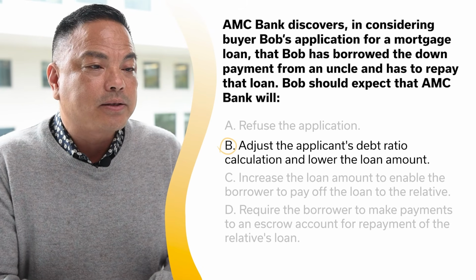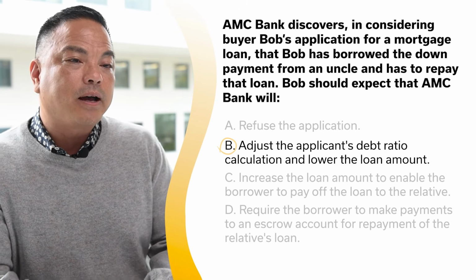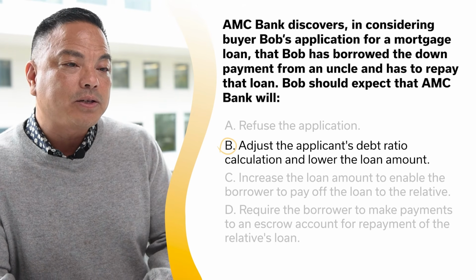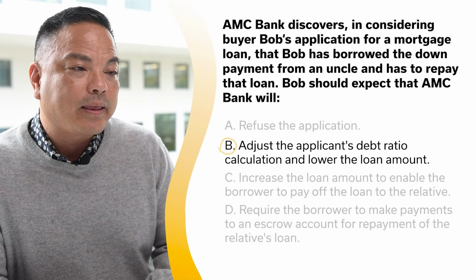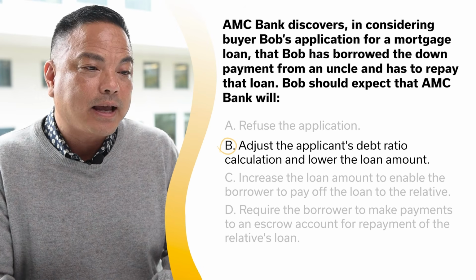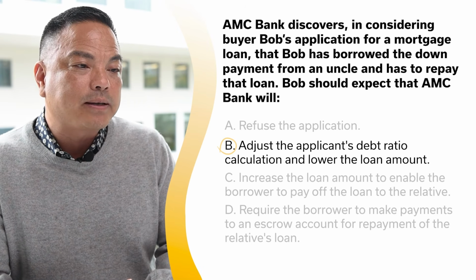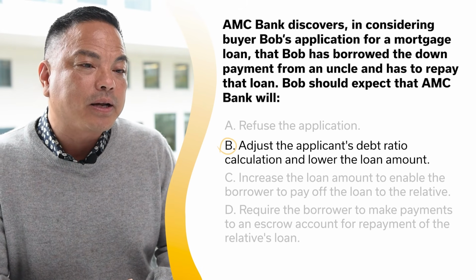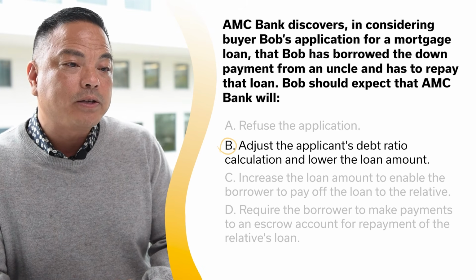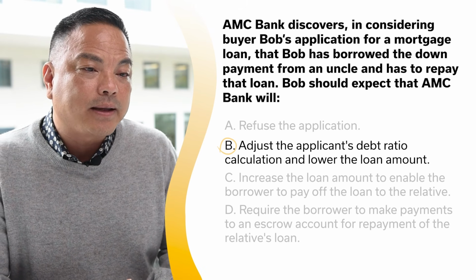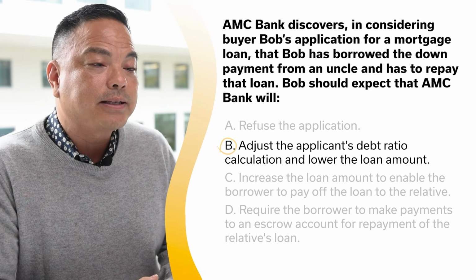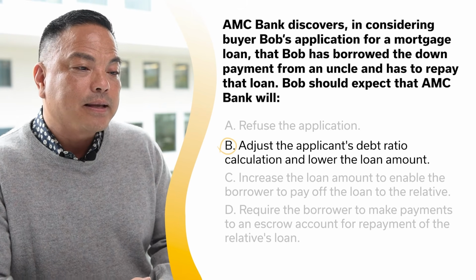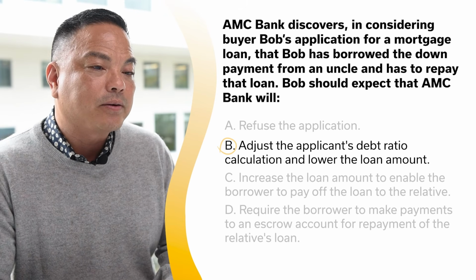Since the lender lends only part of the purchase price of the property according to the lender's loan-to-value ratio, a lender will verify that a borrower has the cash resources to make the required down payment. If someone is lending an applicant a portion of the down payment with a provision of repayment, a lender will consider this another debt obligation and adjust the debt ratio accordingly. This can lower the amount a lender is willing to lend.